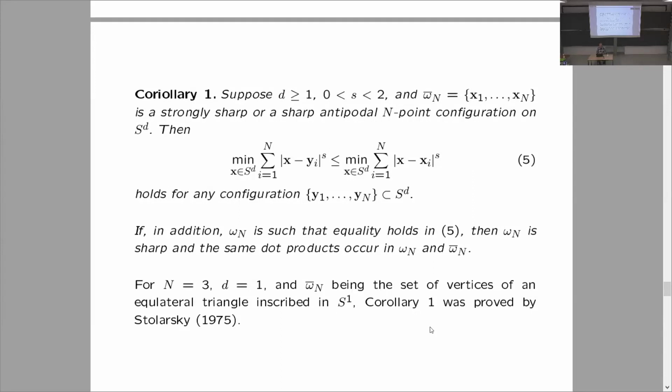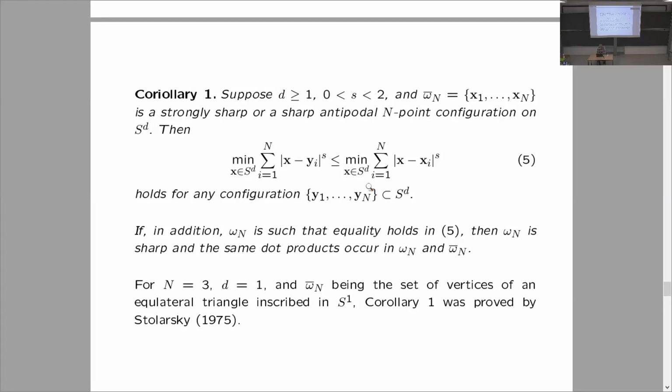Then this result immediately implies the following two corollaries. The first one is for the Riesz potential for s between -2 and 0. But we remove the minus sign, which forces us to change minimum to maximum and change the direction of the inequality. So if s is between 0 and 2, and omega n bar is a strongly sharp or a sharp antipodal endpoint configuration on S^d, then the following inequality holds. So the minimum of the potential of omega n bar is the largest possible, greater than or equal to the potential of any configuration of endpoints.